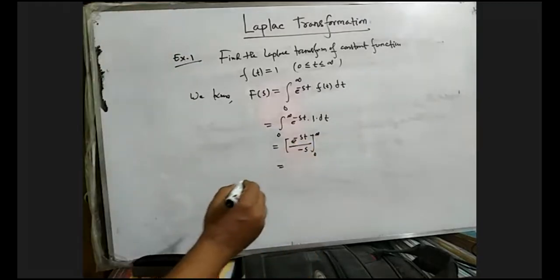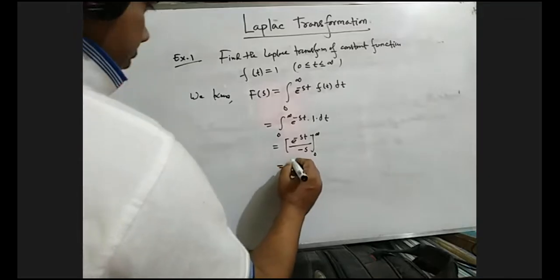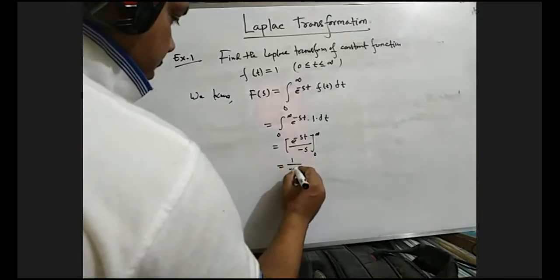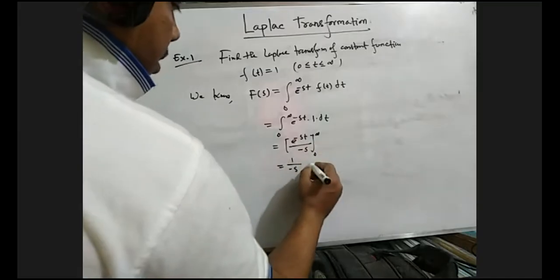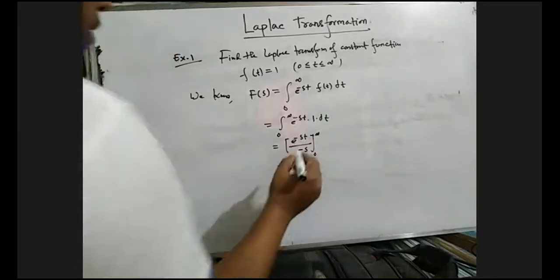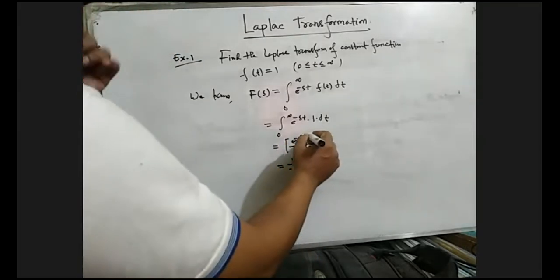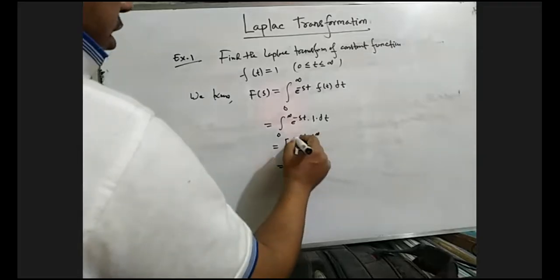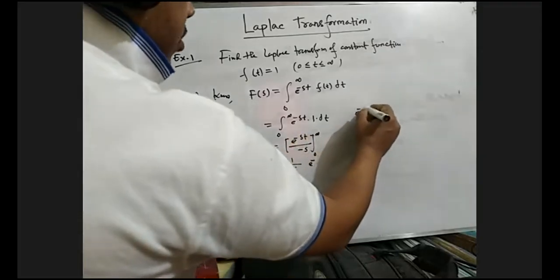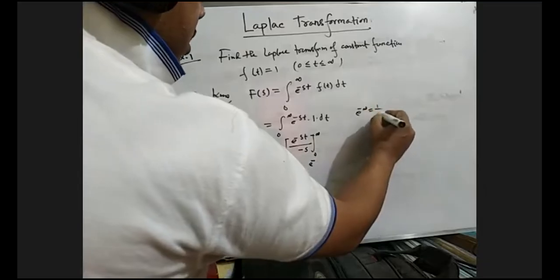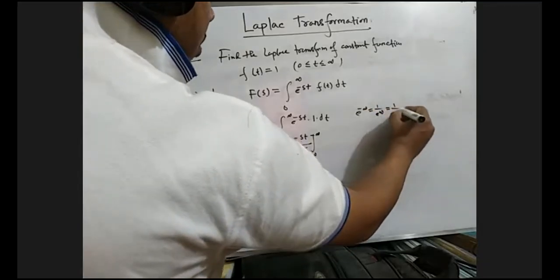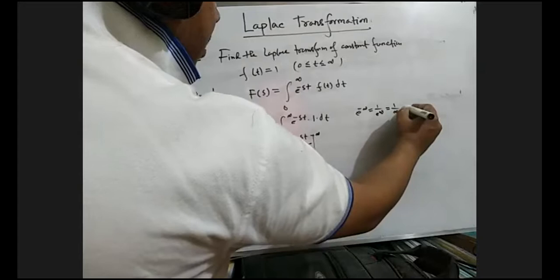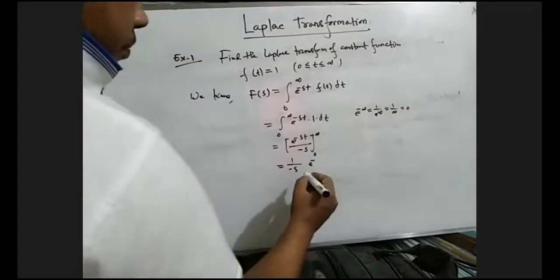So minus 1 by s. Now putting the upper limit t equals infinity, we get e to the power minus infinity. That means 1 by e to the power infinity, which is 1 by infinity, that means 0.